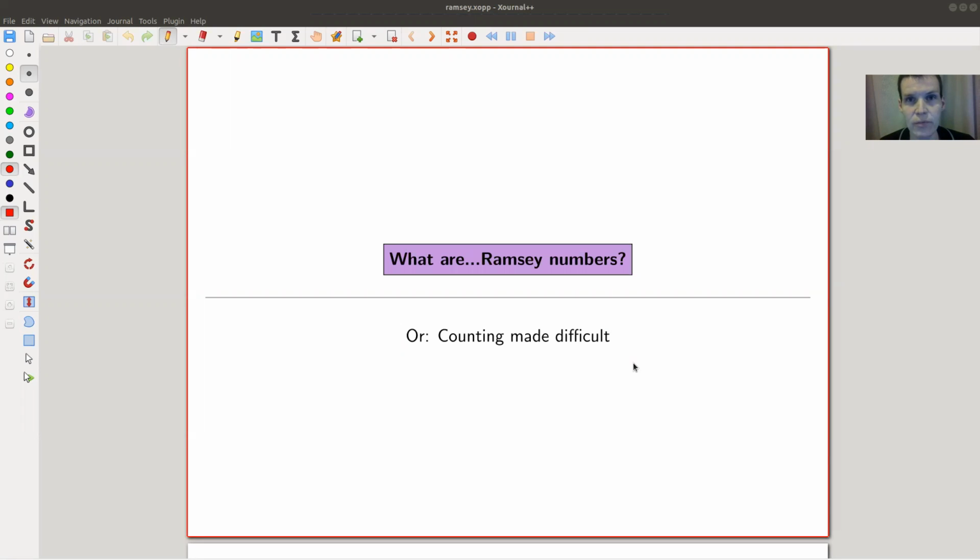Okay, welcome everyone to my continuation of what are my favorite theorems, my very biased collection. Today a theorem which is sometimes called Ramsey's theorem, I just call it the Ramsey numbers. And kind of the point is in the end that it really opened the field of combinatorics. It's kind of a nice counting problem with a really hard answer. So it's one of those counting problems where counting is really made difficult.